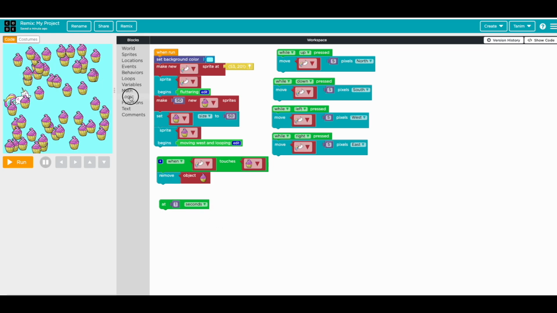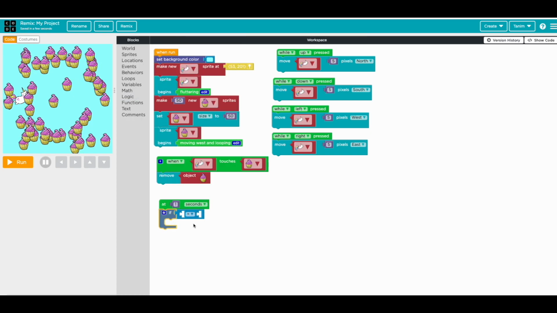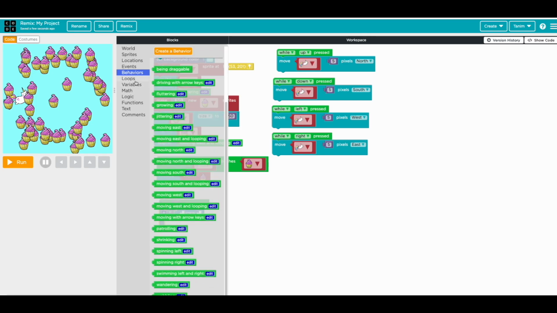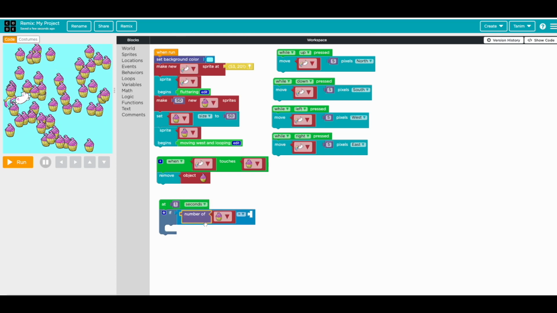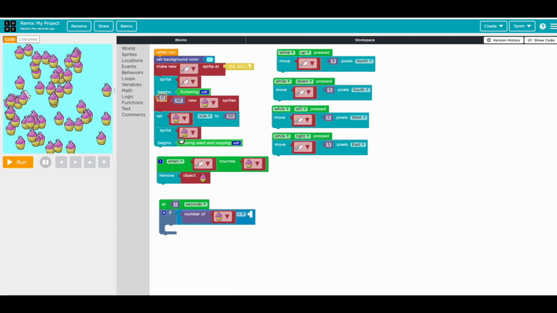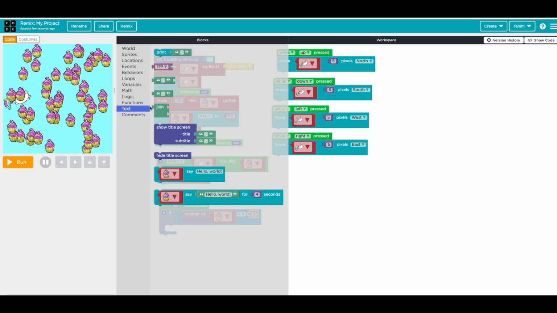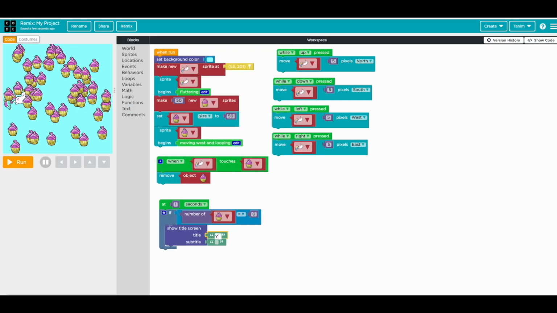So we can go logic, if we have like 0 cupcake, then the game finished, right? So we go, where is it, number of cupcake is 0, that means the game finished, right? So we want to show some title, it's game over, so you win.